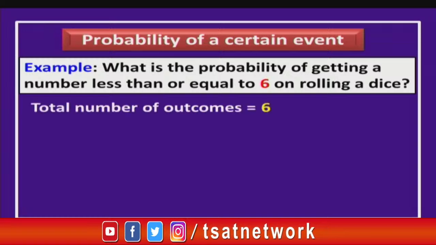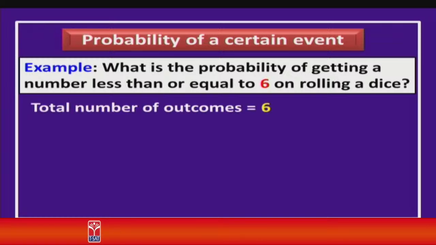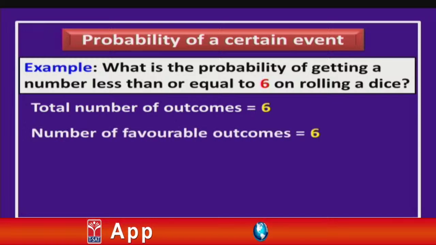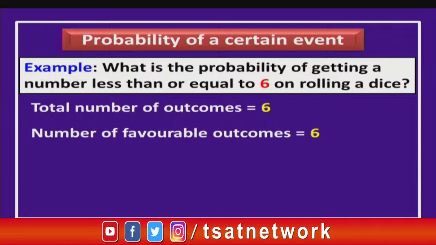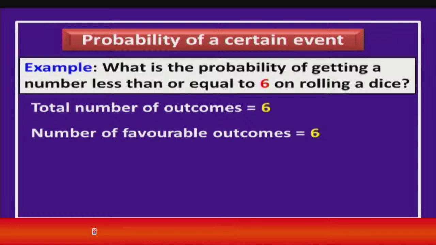We have seen already the total number of outcomes is 6, and how many favorable outcomes do we have, children? Yes, the same 6, because the outcomes of a dice are 1, 2, 3, 4, 5 or 6. All these numbers are less than or equal to 6. So, that is why our number of favorable outcomes is 6.